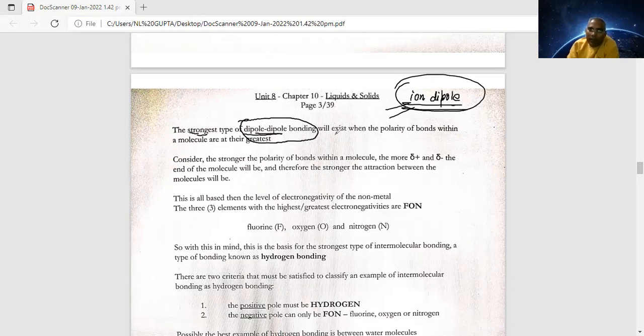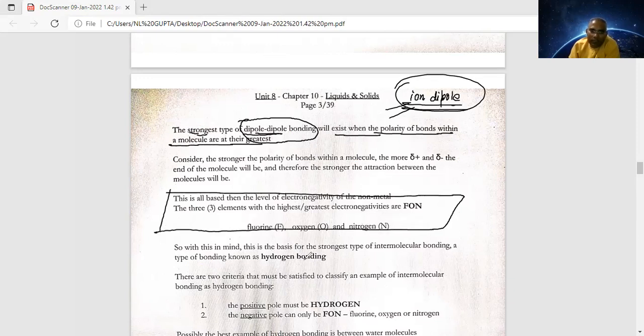It exists when the polarity of bonds within a molecule is at its highest, and the molecules' attraction is at its greatest. That you can understand here. Anything important is there? No. This is for the FON: fluorine, oxygen, and nitrogen. This is for the hydrogen bonding. So better we discuss the hydrogen bonding next, because it is there here. So let's try to understand the hydrogen bonding first.